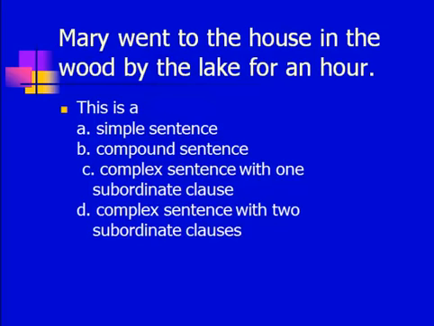This one, Mary went to the house in the wood by the lake for an hour. Now, it's a very long sentence, but when you look, you see there's only one verb. That means that there's only going to be one VP, and then you can say, well, who went to the house in the wood by the lake for an hour? And the answer is Mary, so that's the subject. So although it's a very long sentence, it is just a simple sentence.